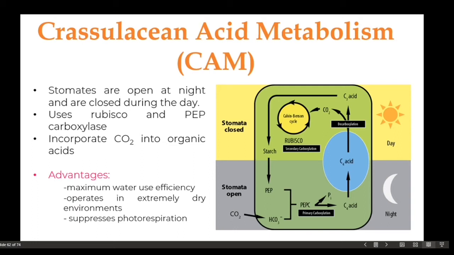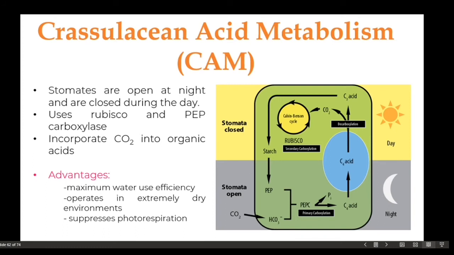In the morning, to prevent water loss, the stomata of these plants have to close. At night, since it is colder, stomata open to fix now the atmospheric carbon dioxide. The carbon dioxide is incorporated with phosphoenol pyruvate with the help of the enzyme PEP carboxylase or phosphoenol pyruvate carboxylase. This process produces a 4-carbon compound which is then reduced into malic acid.